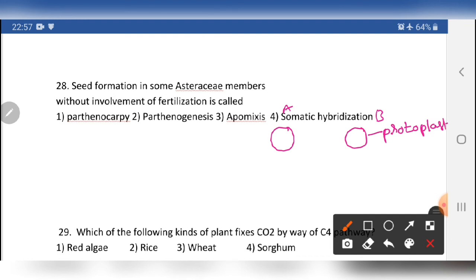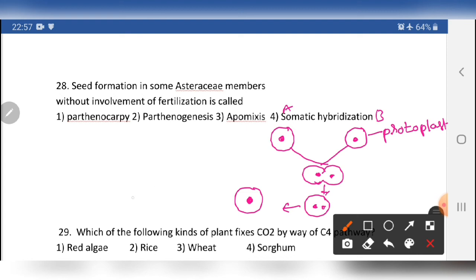So the protoplasts are fused. Cell A has a nucleus, and cell B has a nucleus. The protoplasts fuse and produce a single cell with two nuclei. In the next stage, the nuclei also fuse.